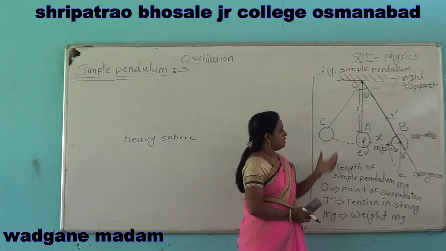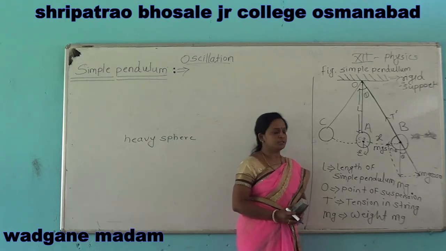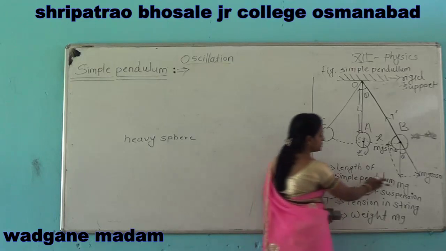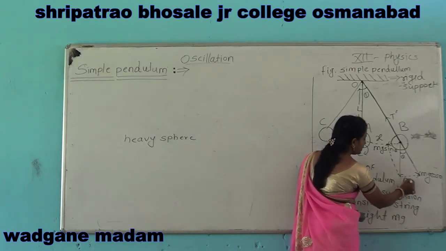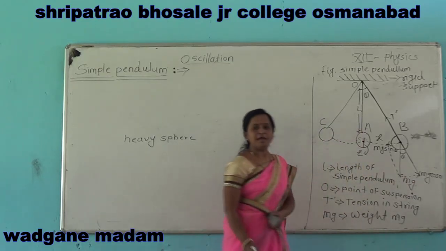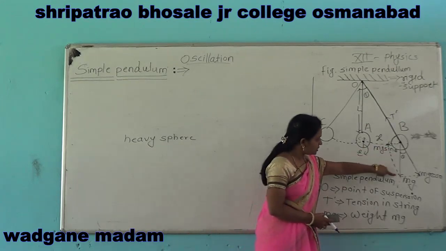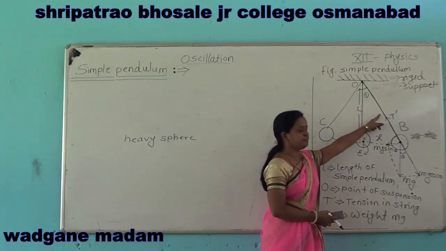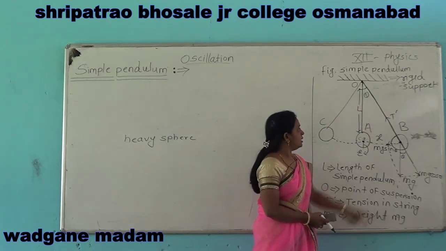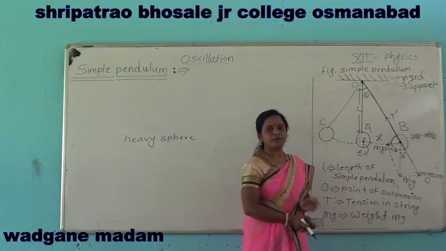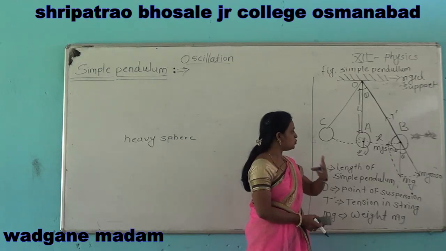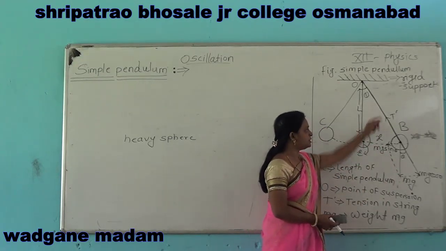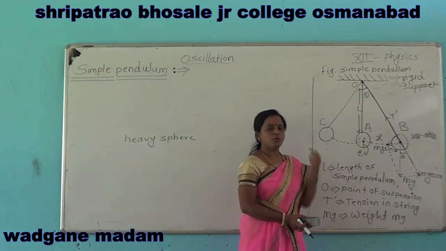In the displaced position, there are two forces acting on the pendulum: weight mg in the downward direction and tension T in the upward direction.